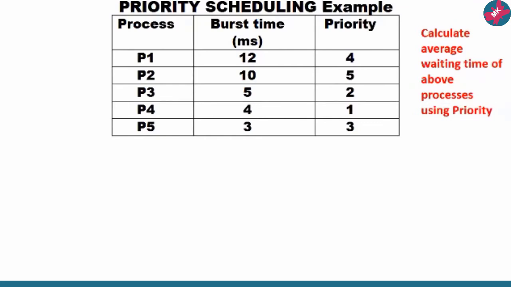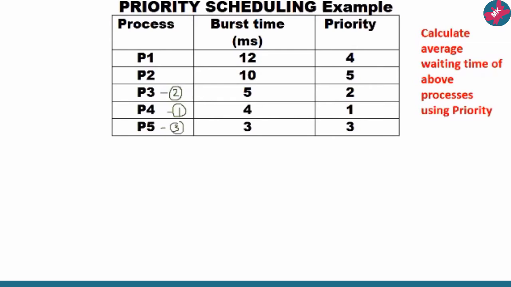If you look at this problem, you will notice that P4 has a priority of 1, which is the lowest number. So the first process to be executed will be P4, because it has the lowest integer number and hence the highest priority.